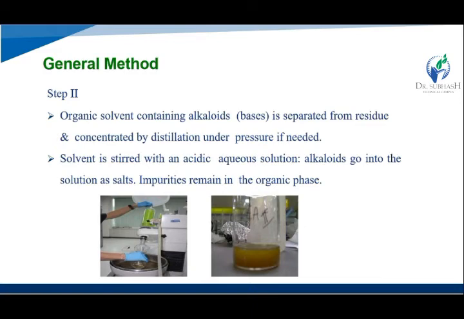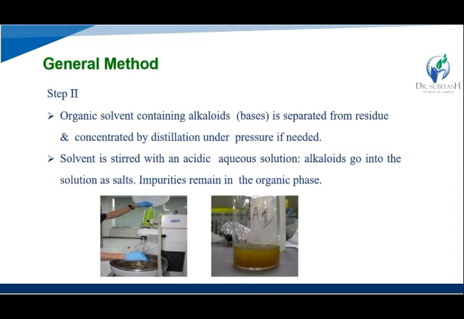The organic solvent containing alkaloid bases is separated from the residue and concentrated by distillation under reduced pressure if needed.